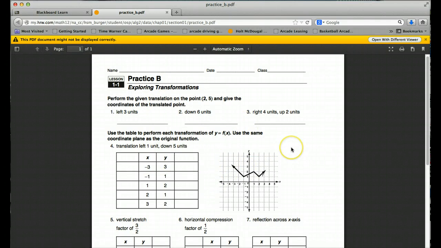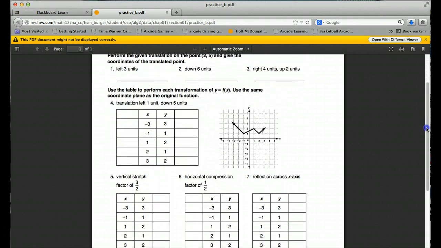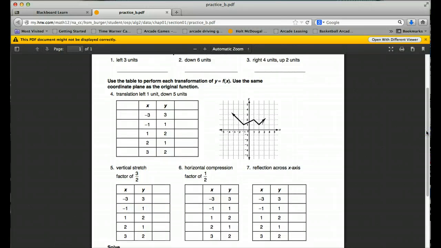Now I'll tell you that the assessments will look very similar. You'll see that this says practice B. Well, there's an A and a C also, and what I did with the assessments is I took the same type of problems for the assessments. So if you can do this work here, you'll have no problems with the assessment.